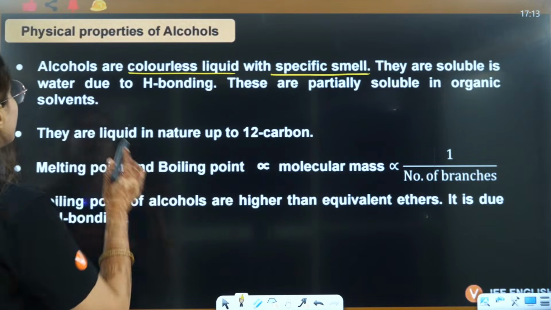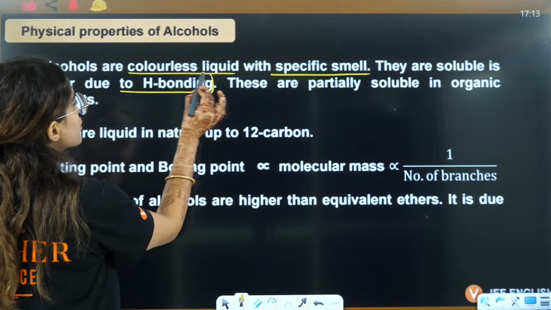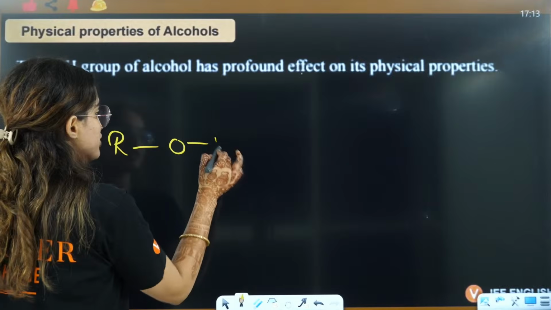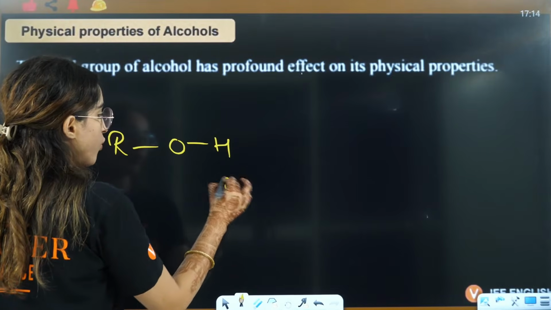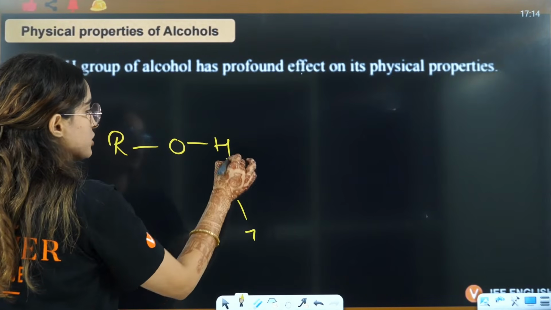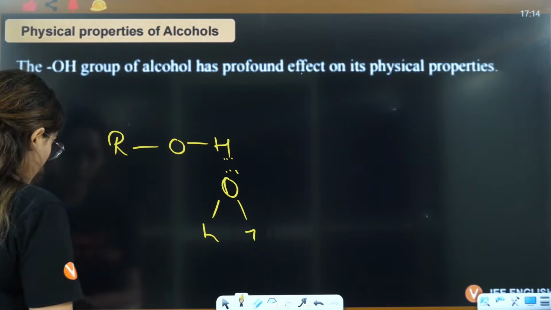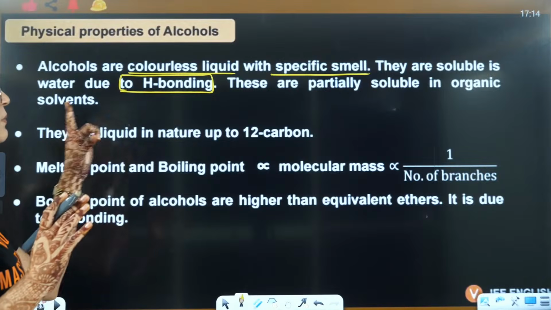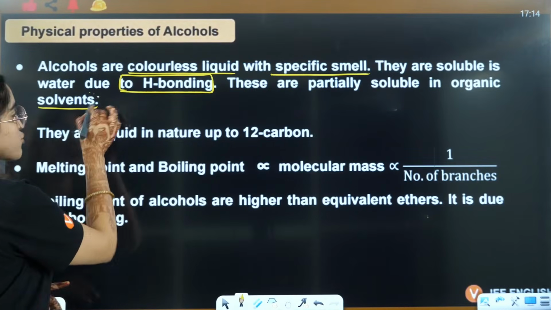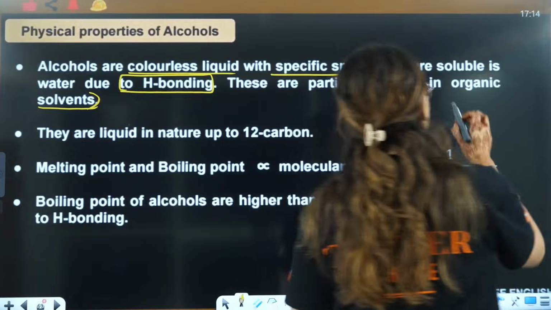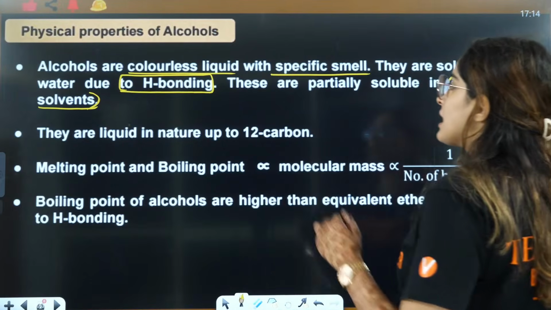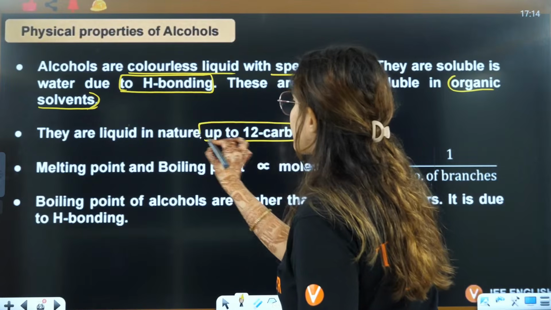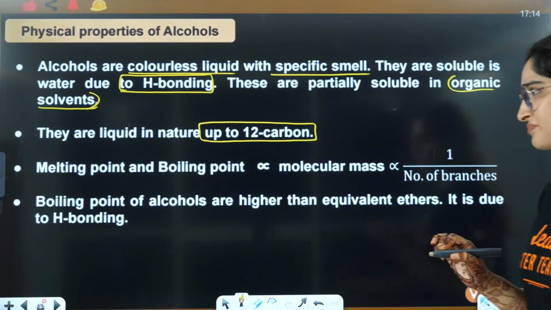They are soluble in water due to hydrogen bonding, because you have R, OH, and with water you have OHH. So they will show hydrogen bonding here. Because of this hydrogen bonding, they are quite soluble in water. They are partially soluble in organic solvents, but in water they are completely soluble. They are liquid in nature up to 12 carbons. Up to 12 carbons they will be liquid in nature.